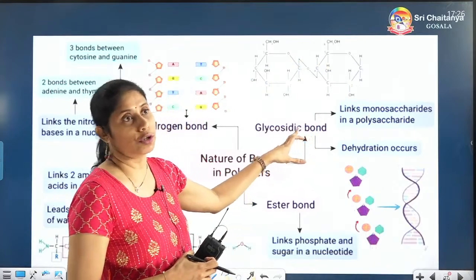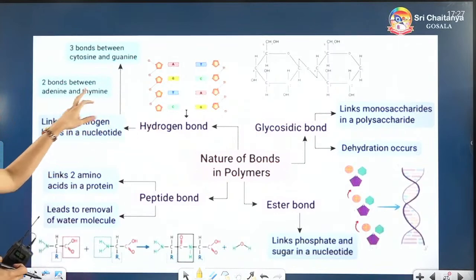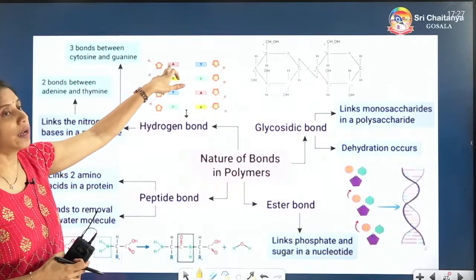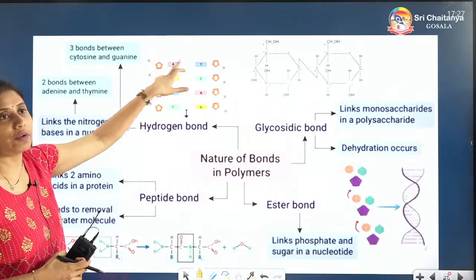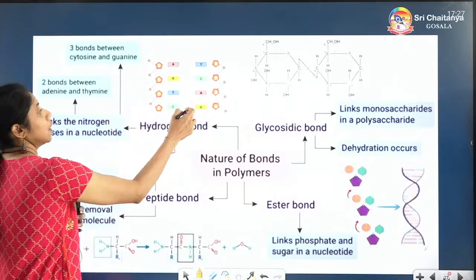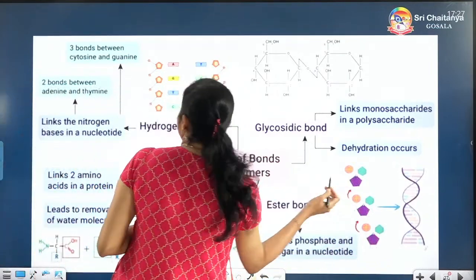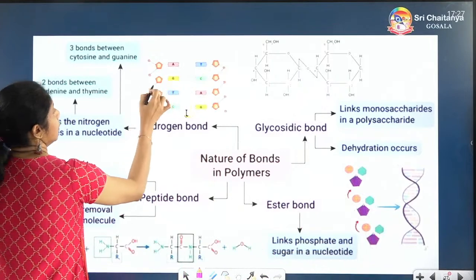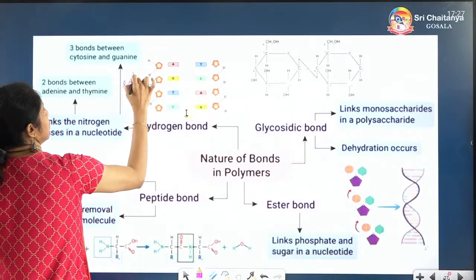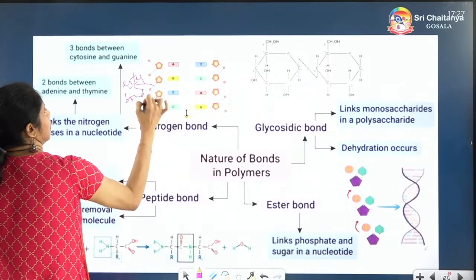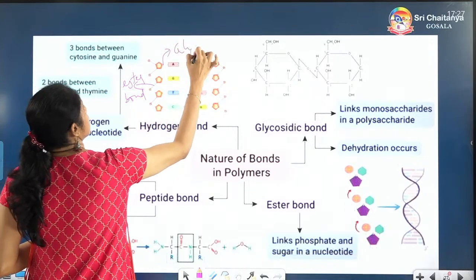Simple sugars are also micromolecules. Then hydrogen bonds are present in nucleic acids, particularly in the nucleotide chain between nitrogen bases. These are hydrogen bonds, but these ones are again different bonds. Between the sugar and phosphate, it is an ester bond. Between the sugar and the nitrogen base, it is the glycosidic bond.